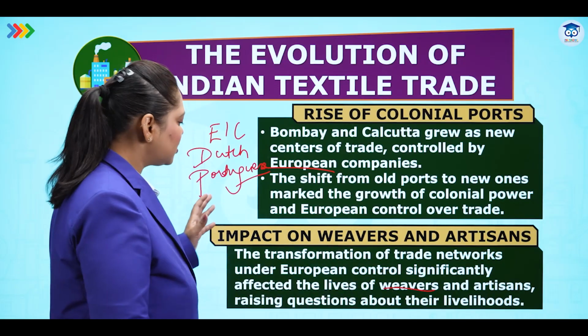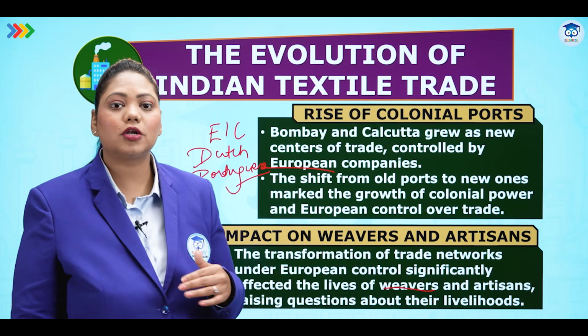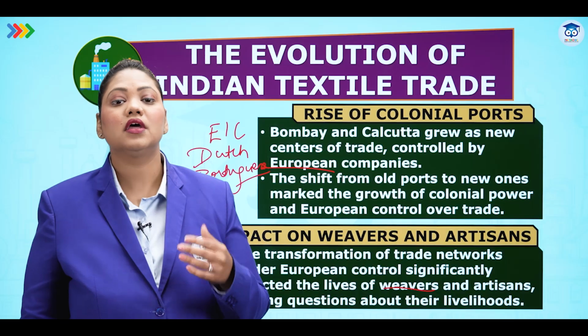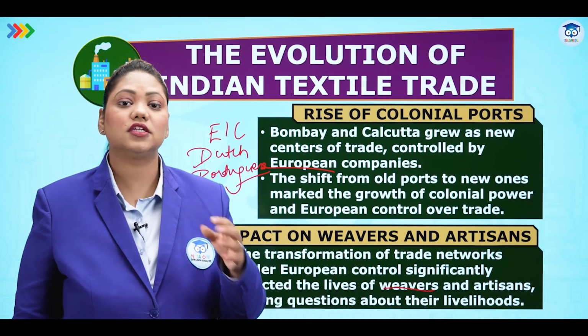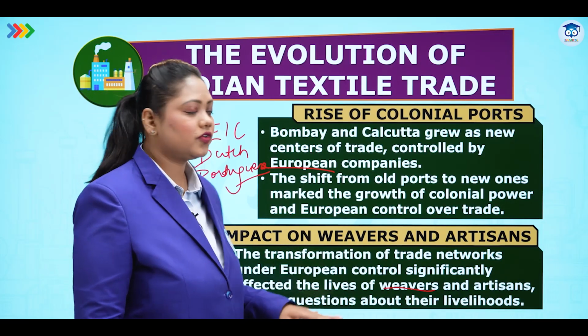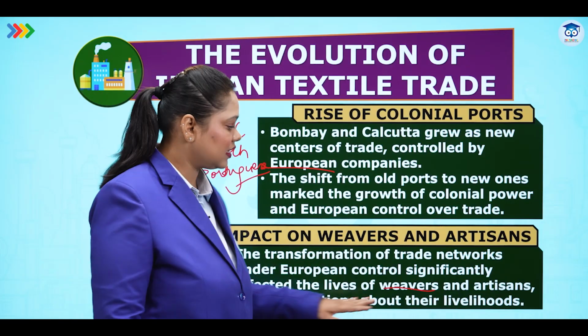But when the English started taking over this, they did not pay them very well or they did not use their handloom very well. They started with mechanized sector, that is mechanized factories, machines to make these textiles. And that is why that was a very big problem for these artisans and weavers because they could lose their livelihoods.